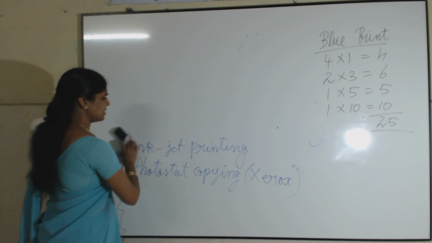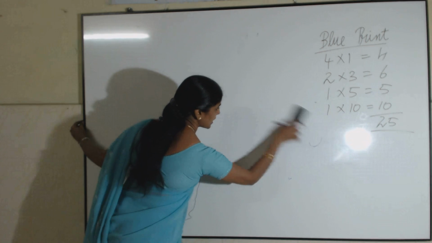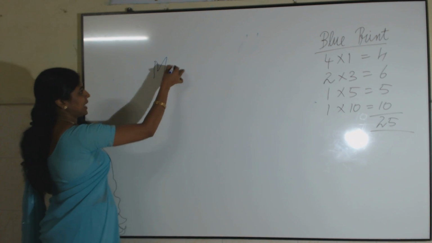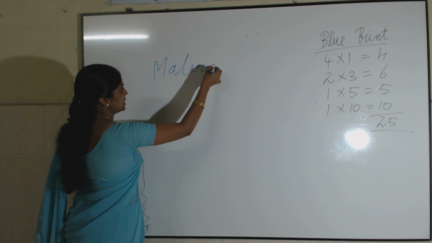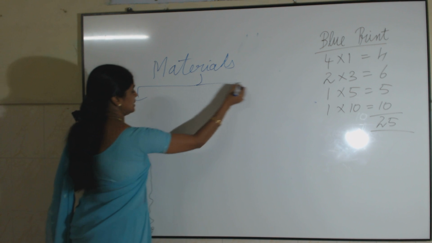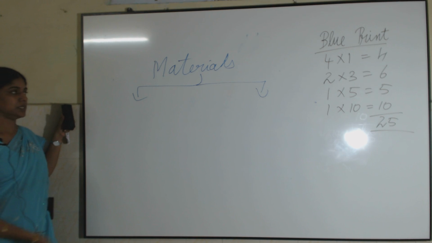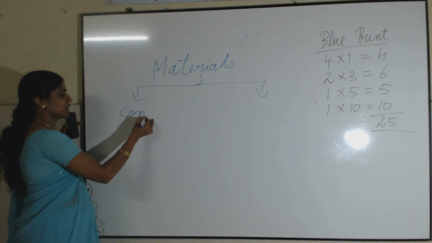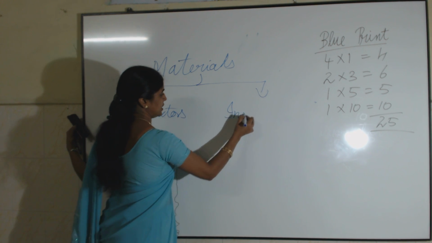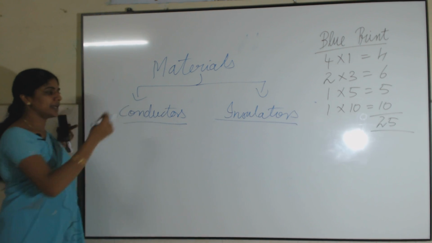Based on the electrostatic behavior of charges, we can also classify materials broadly into 2 main categories. Based on what property? Based on the electrostatic property. They are classified as conductors and insulators. Do you know what is meant by a conductor?